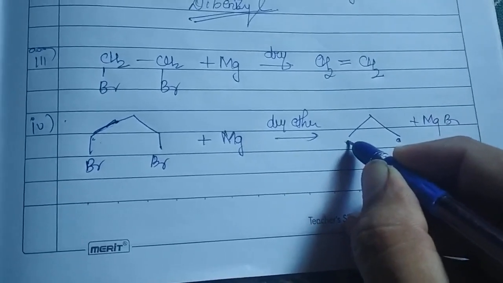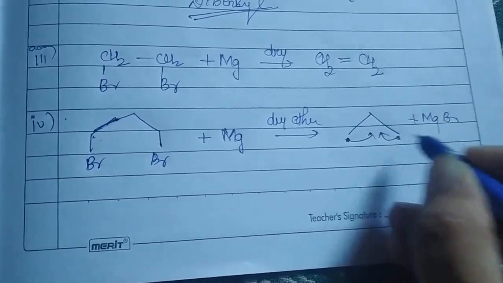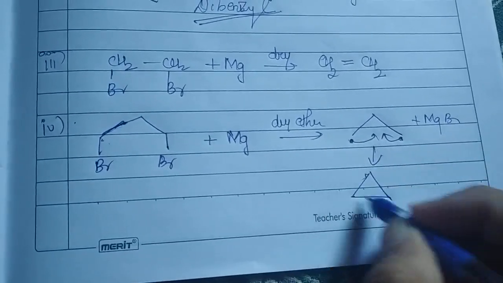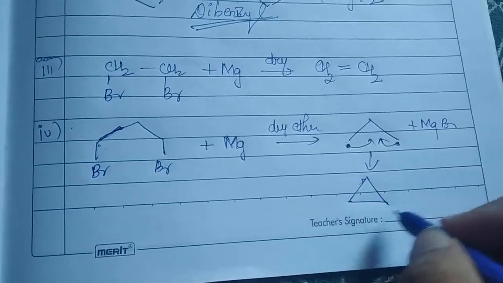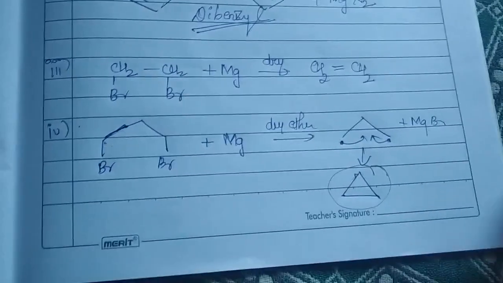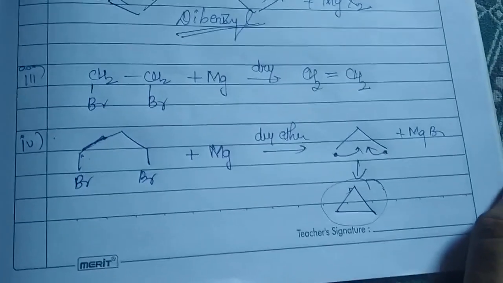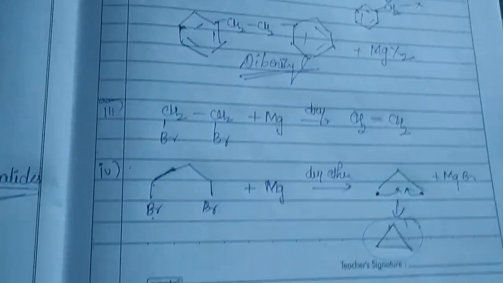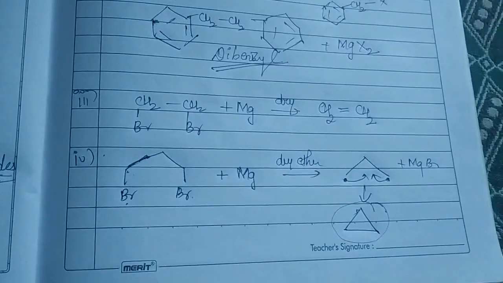Since this forms a closing of the chain, so this will be the closing of the ring system. So this will be our cyclopropane. Cyclopropane will be obtained. So that is the reason 1,3-dihalides are also not able to give Grignard reagents.